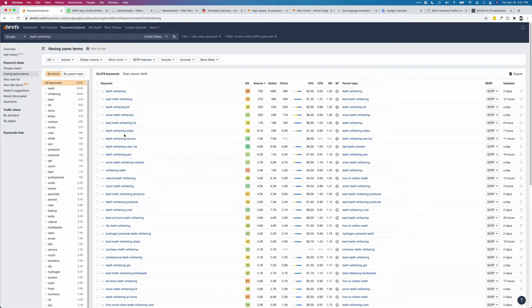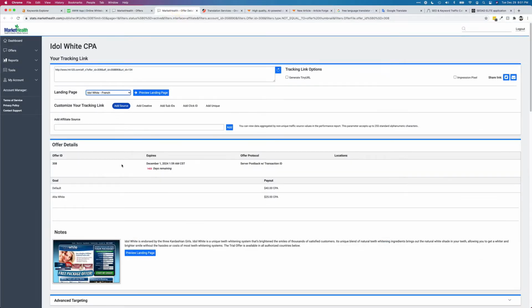That's all over the world. People are going to be searching for similar things just in their own language. And so, to get some idea of what we could potentially earn from promoting this type of offer, this is an offer that pays us $40, looks like $40, either 40 or 25. We'll just go with $40 CPA. That's cost per action, that's per sale.